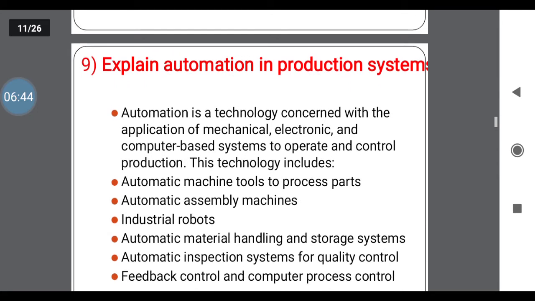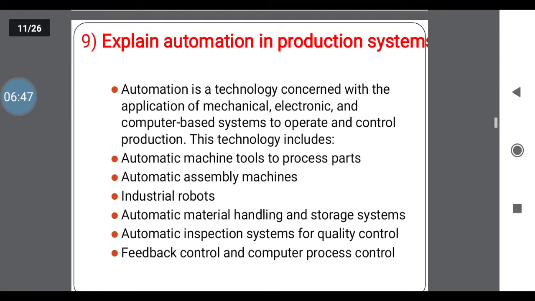Next question is explain automation in a production system. See, what is the automation technology in a production system, or how to implement the automation technology in a production system. We already know generally what automation technology we are using in production. That is concerned with the application of mechanical, electronic and computer based systems to operate and control the production. Means it is concerned with mechanical, electrical and computer applications only related to the production, not any design or analysis, only for production.